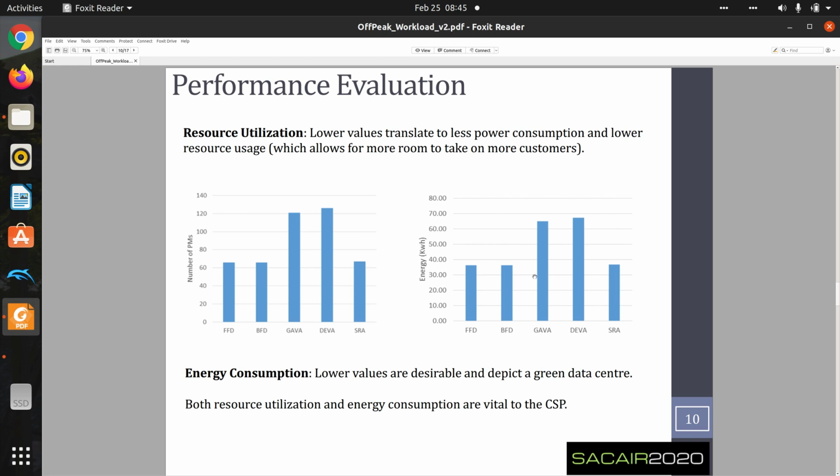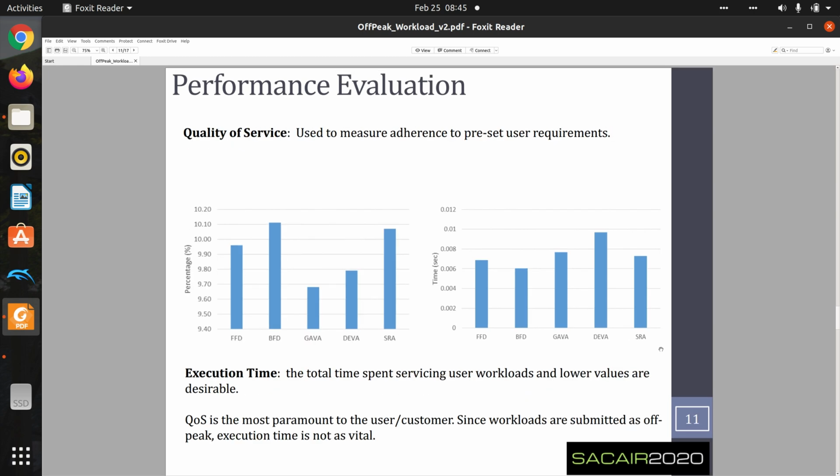Similar results, of course, because the number of resources is directly proportional to energy consumption, and so similar results are obtained for energy consumption also, as shown on the graph on the right hand side. In terms of quality of service, which is a measure of the adherence to preset user requirements,